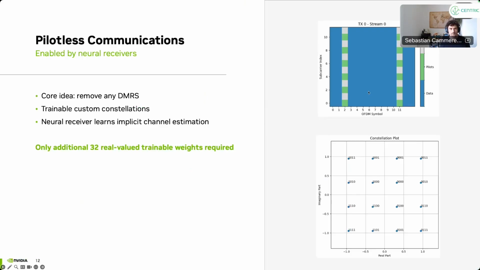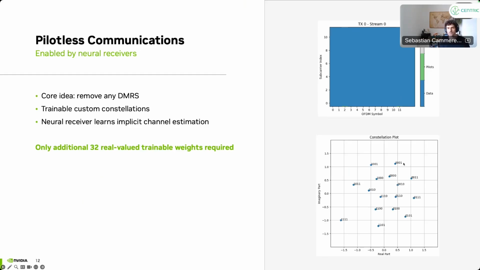So just a bit of background. In 5G, we have these slot configurations mentioned already, and there are pilots at specific positions. This is one example configuration. This is a number of OFDM symbols, 14 transmitted per slot. And then we have here 12 subcarriers. This is a toy example. Typically, we have more. Each blue field is a data symbol, a QAM symbol, while the green symbol is a pilot. This is a known position, a QPSK pilot typically, and then there's some masked position for multi-user MIMO. And then we have the standard 16 QAM, you know that from a standard communications lecture.